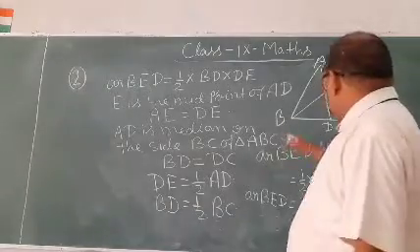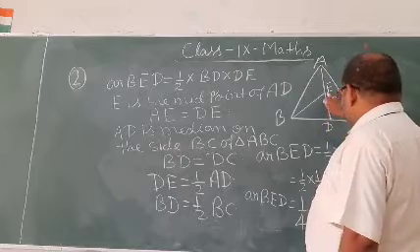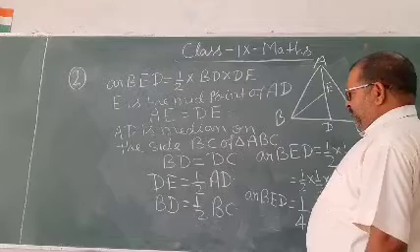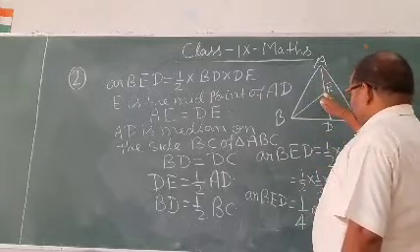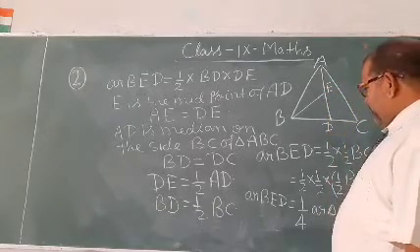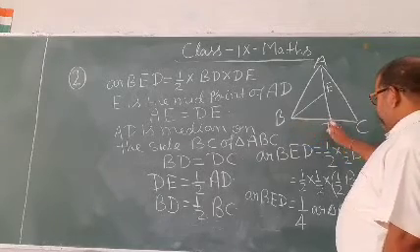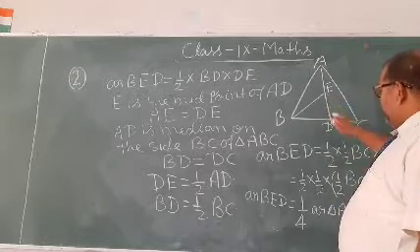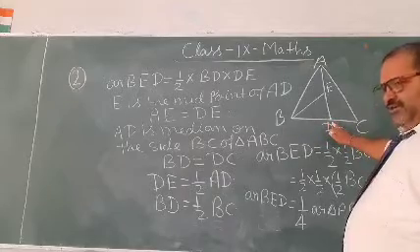Clear? Now it shows that AD is the median and E is the midpoint of AD. So AE equals ED. AD is the median on the side BC of triangle ABC, so BD equals DC, DE equals 1/2 AD and BD equals 1/2 BC.